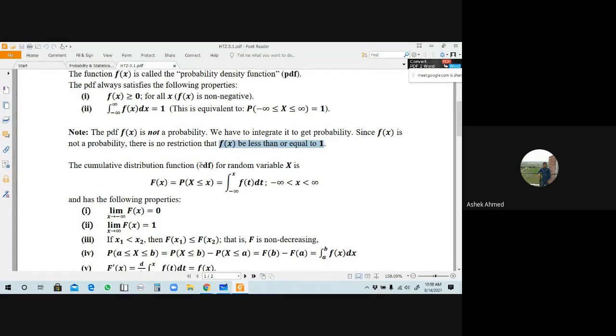Now we'll discuss the CDF, that means the cumulative distribution function of a continuous type random variable.